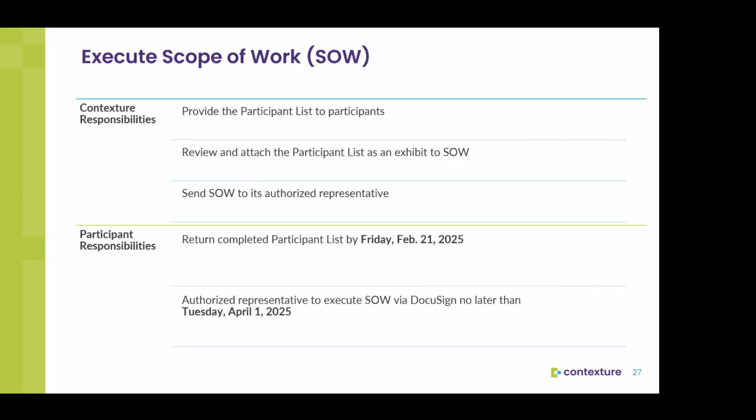When it comes to the scope of work, Contexture's responsibility is to provide the participant list to the participants, review and attach this participant list as an exhibit to the statement of work, and send this statement of work to the authorized representative at your facility. The participant's responsibility is to contact Contexture as soon as possible, and then complete and return the provider list by February 21st, 2025. The authorized representative at your facility must execute the statement of work via DocuSign no later than